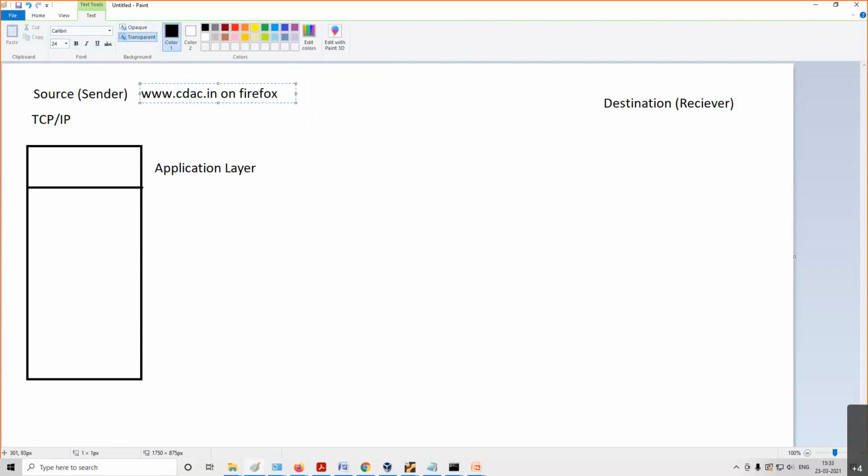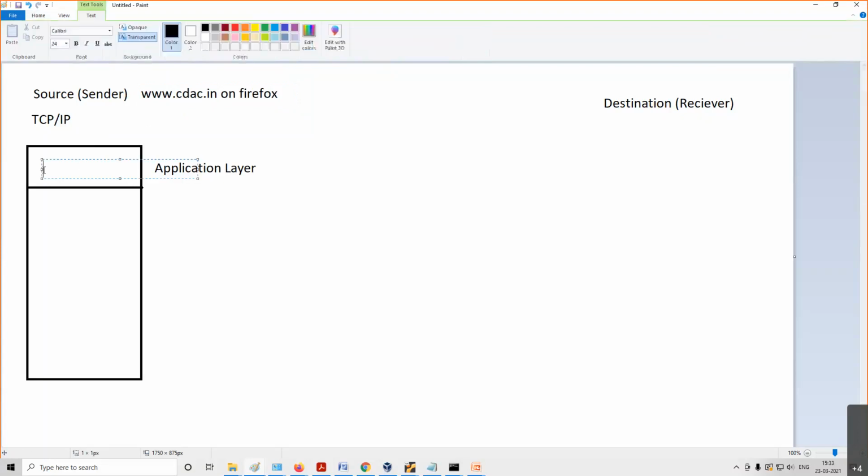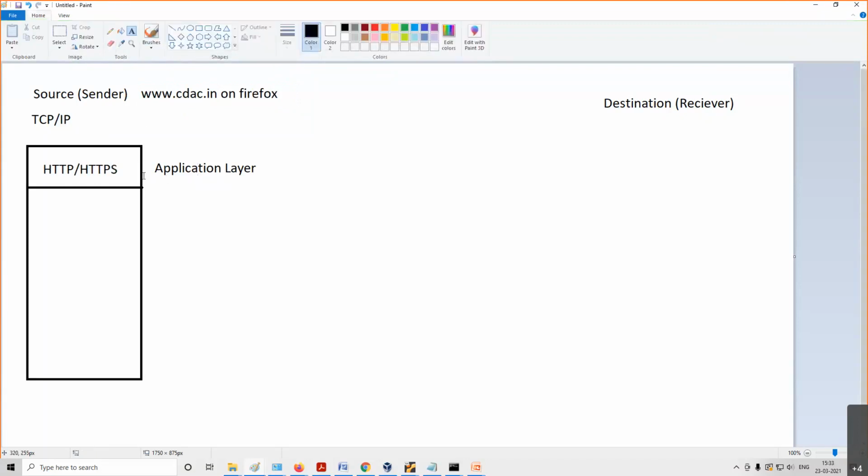Then at the application layer, it will say that I am doing web browsing, means I am trying to access a web server, so I will use a protocol, and that protocol is HTTP or HTTPS.